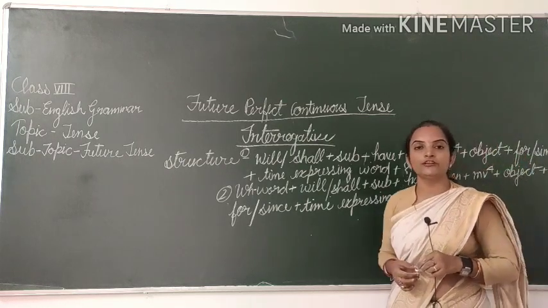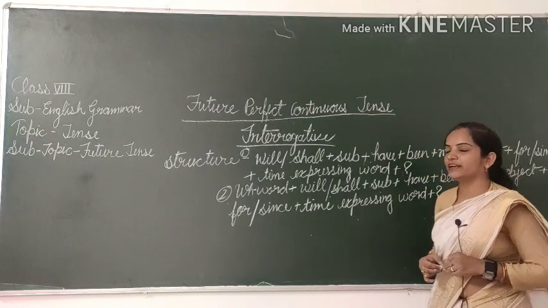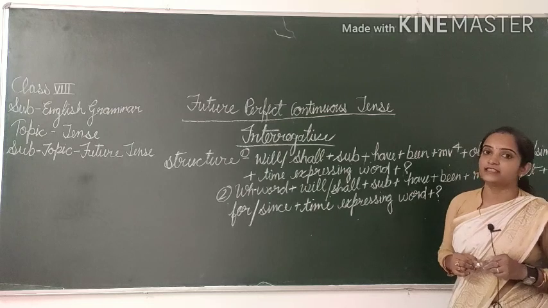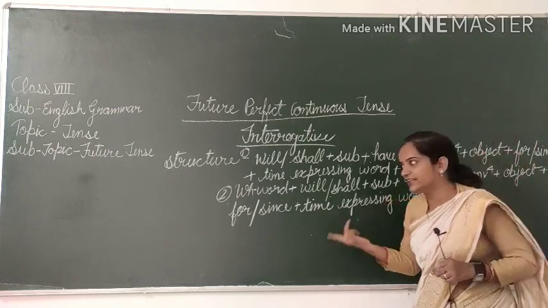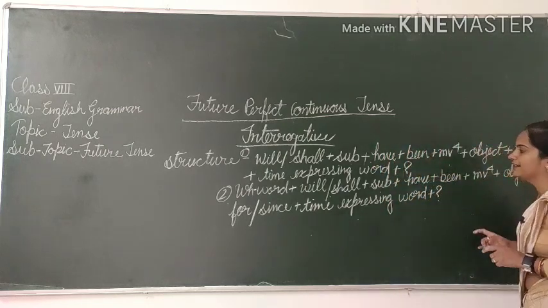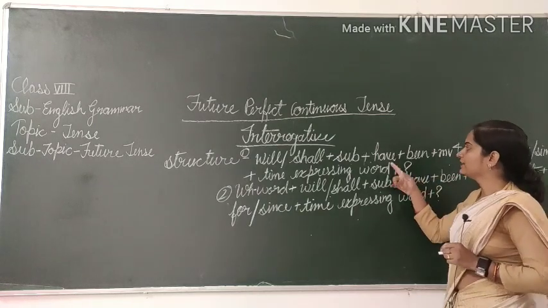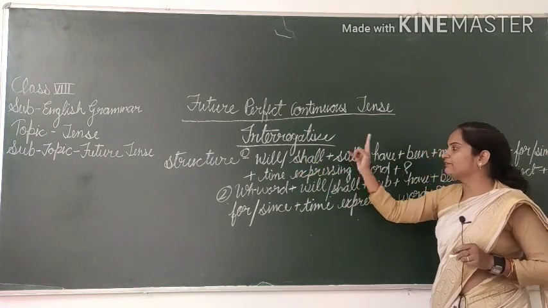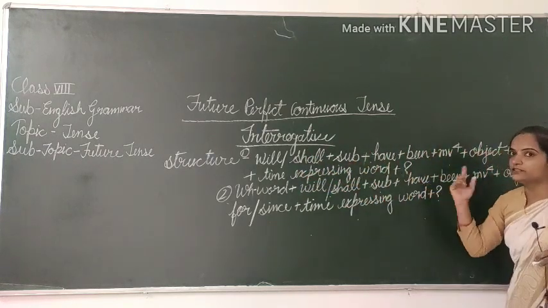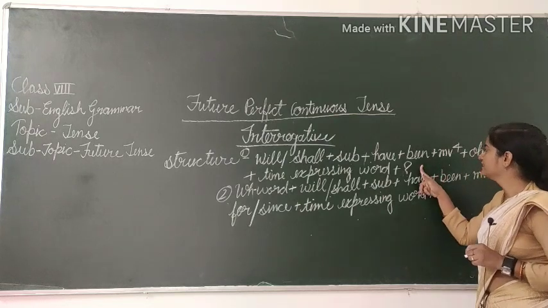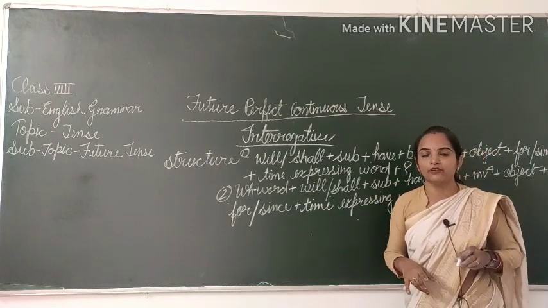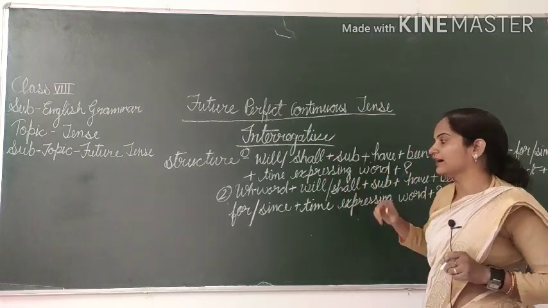If you want to change the structure of future perfect continuous tense interrogative in interrogative negative, so you will add not after have, means will oblique shall plus subject plus have plus not, then after been plus MB4 plus object plus since oblique for plus time expressing word in the last question mark.